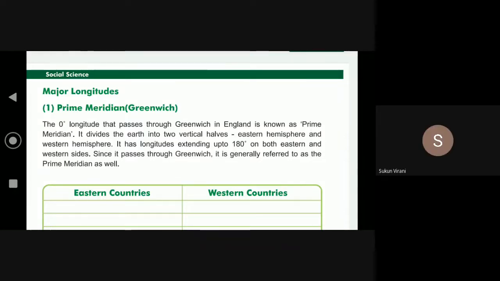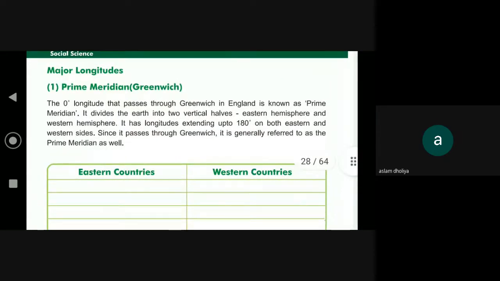Measure longitudes. Number one, prime meridian, Greenwich. The 0 degree longitude that passes through Greenwich in England is known as the prime meridian. It divides the earth into two vertical halves, eastern hemisphere and western hemisphere.